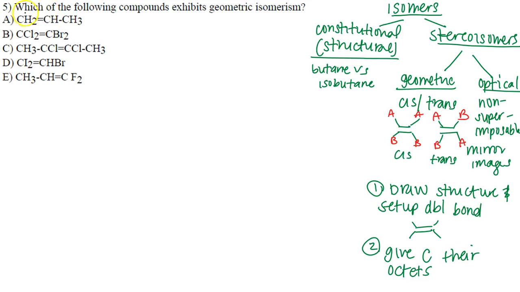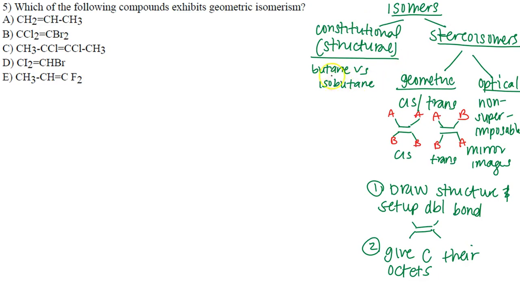All right, so for this question, it says, which of the following compounds exhibits geometric isomerism? So isomer means same, which is iso, and then mer means part. So it means something that has the same parts, right? It's something that has the same arrangement of atoms, but they could have a different orientation, or they could be arranged structurally different, right? So there's 2 different types. We have structural, and then we have stereoisomers.